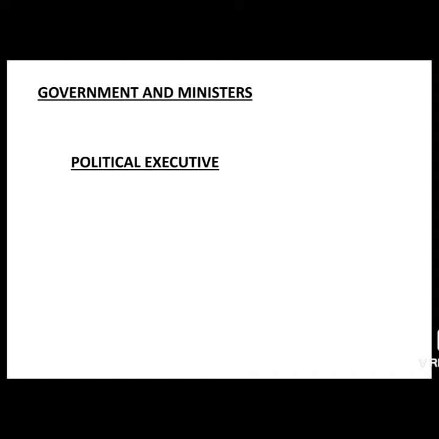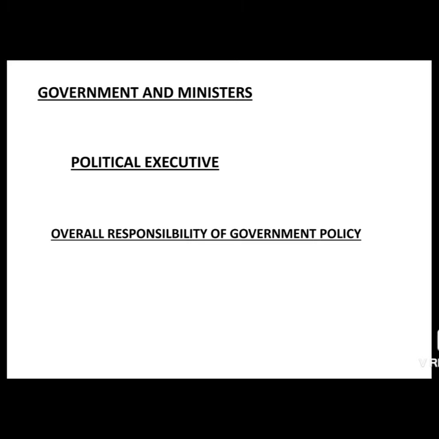Okay, so the executive branch, which includes the head of the government and the ministers, is referred to as the political executive, which has the overall responsibility of the government policy. Now this is one hand side, no need to get confused, please listen very carefully.